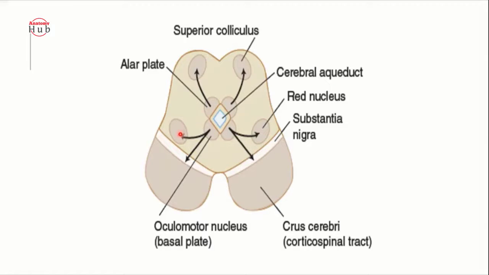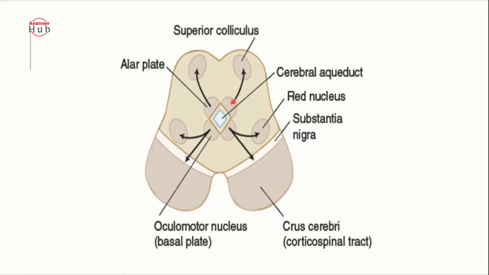The oculomotor nucleus and the trochlear nucleus are formed from the basal plate. From this basal plate you will also find the red nucleus and part of the substantia nigra.